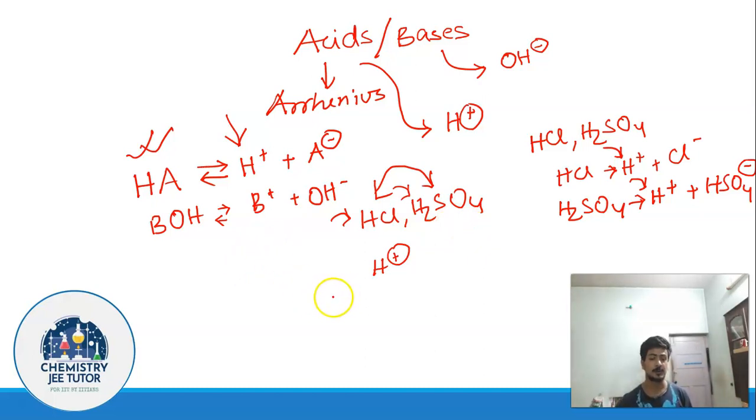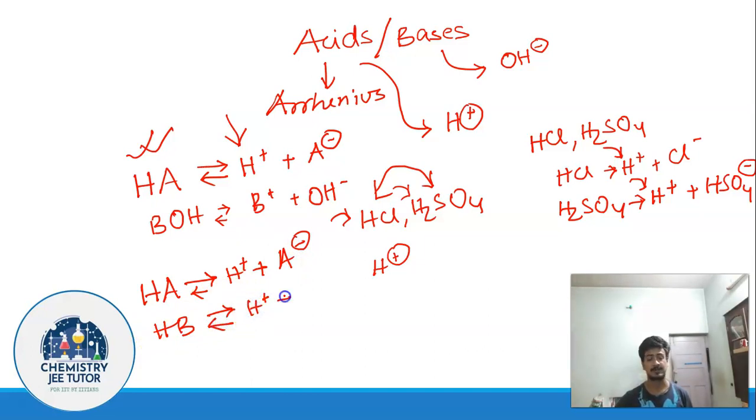Now this will be clearer if we look into it in some more detail. Suppose HA dissociates in solution as H plus and A minus ion. HB is another acid which in solution dissociates as H plus and B minus. Both of them produce H plus ions in solution, so both of them are acids. We can qualitatively tell that both of them are acids.